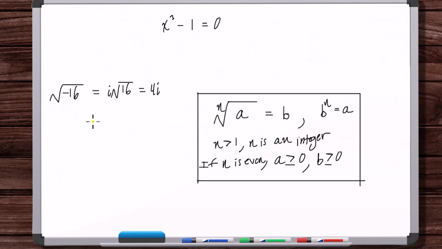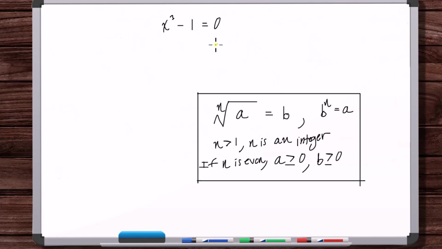So you can't do this with an even root other than 2. You can't. This is not equal to that, because 4i to the 4th is not equal to negative 16. So this only applies to the square root. Outside of this property here, this is as far as we went when it came to radicals and complex numbers, or numbers with imaginary components in them. That's it.